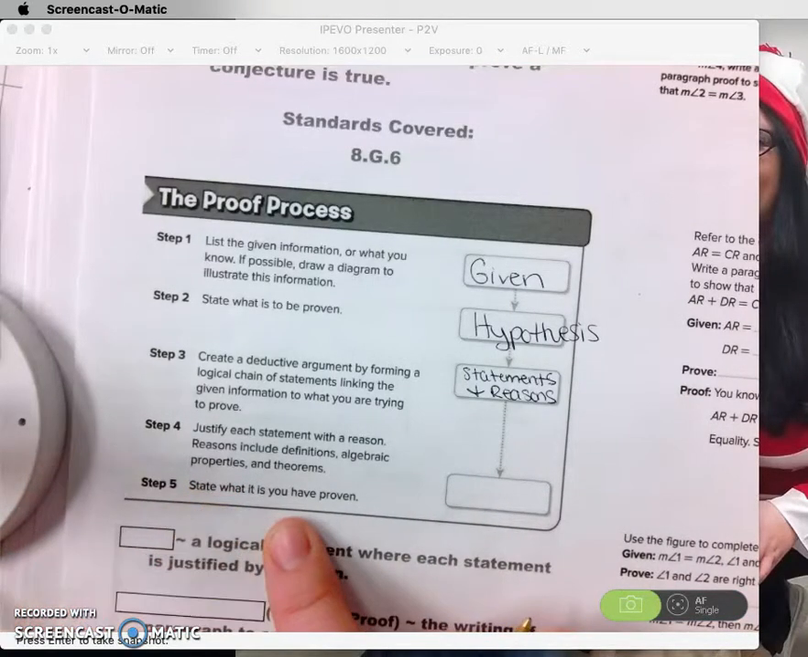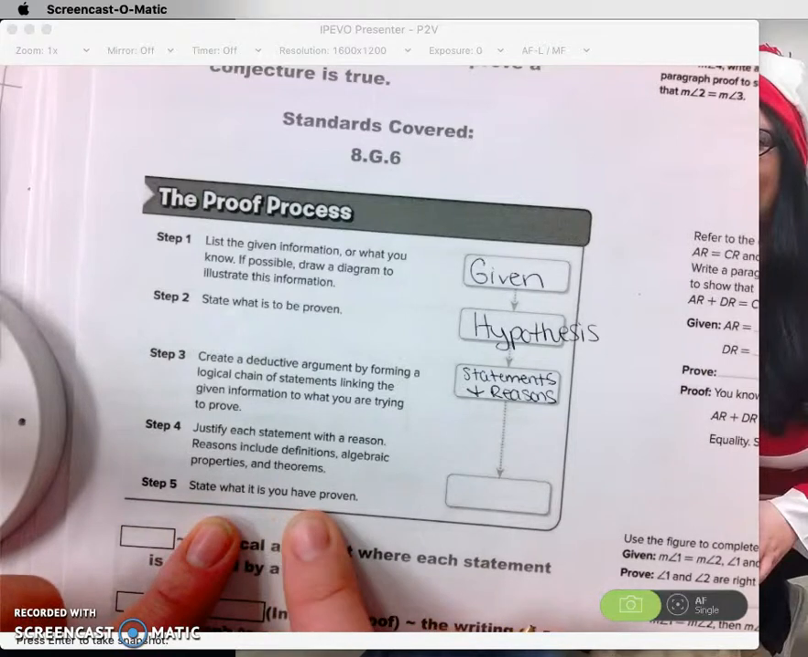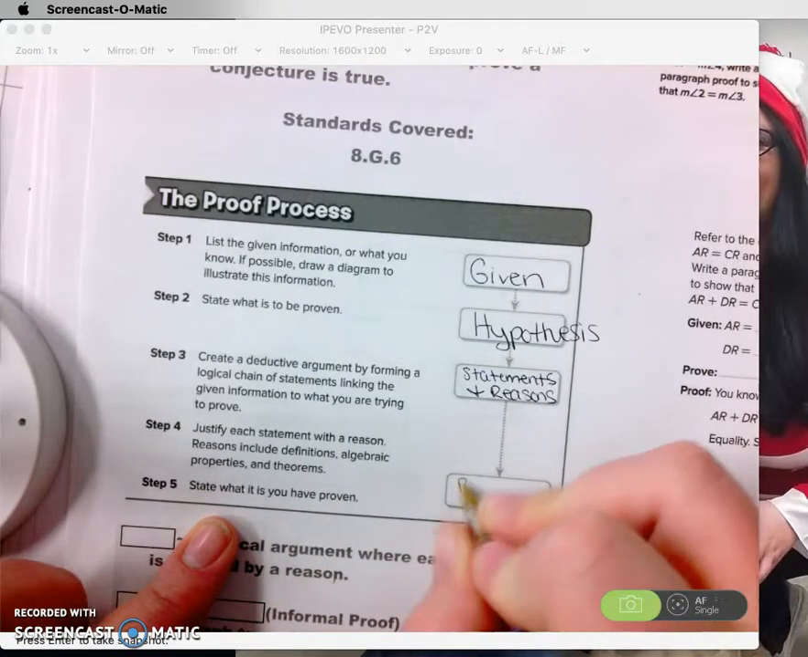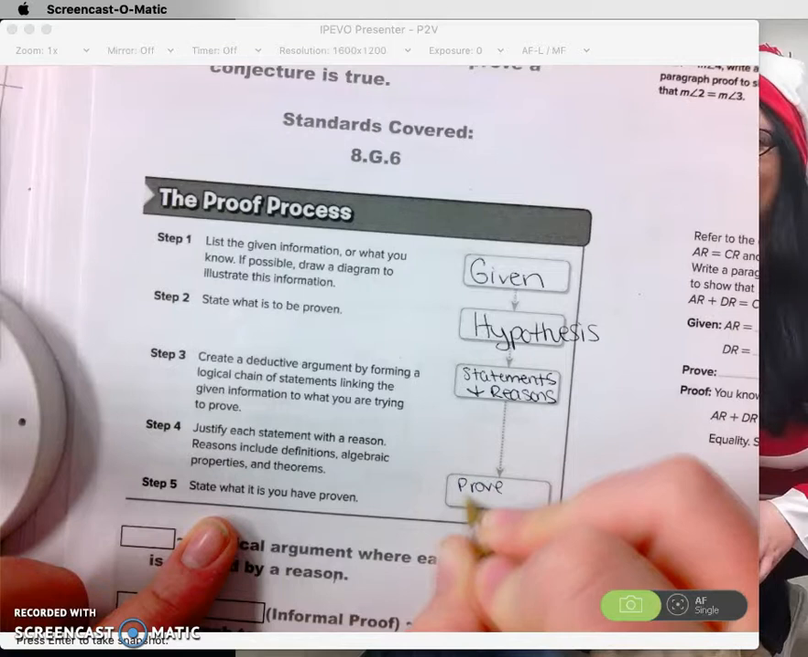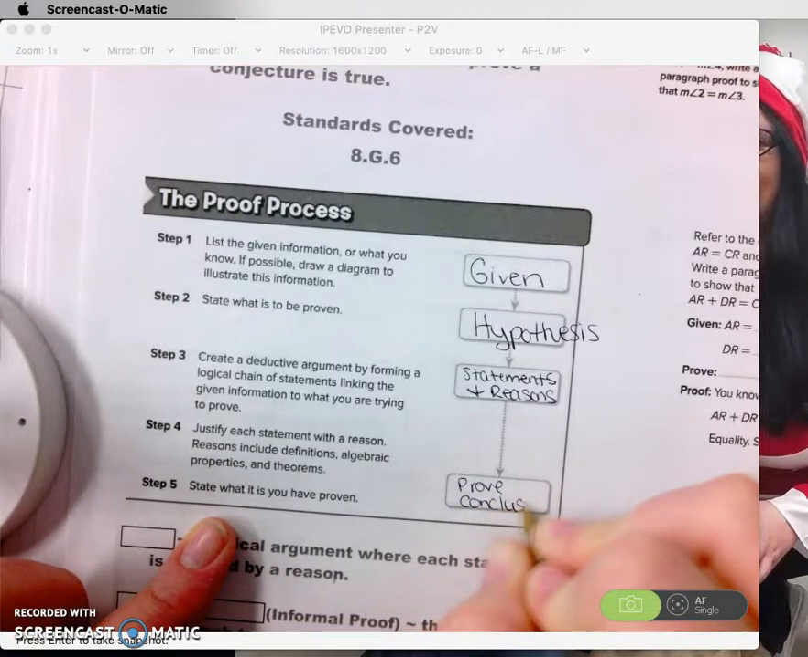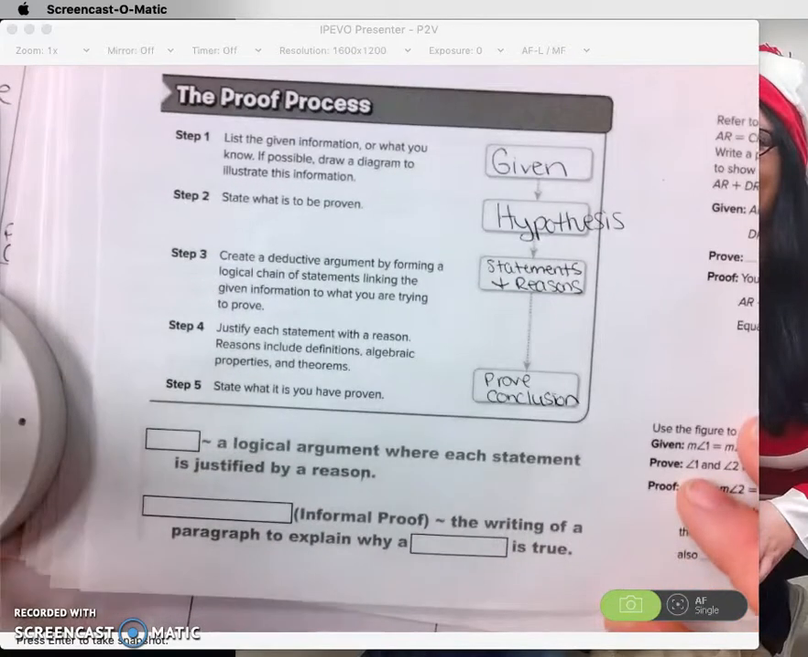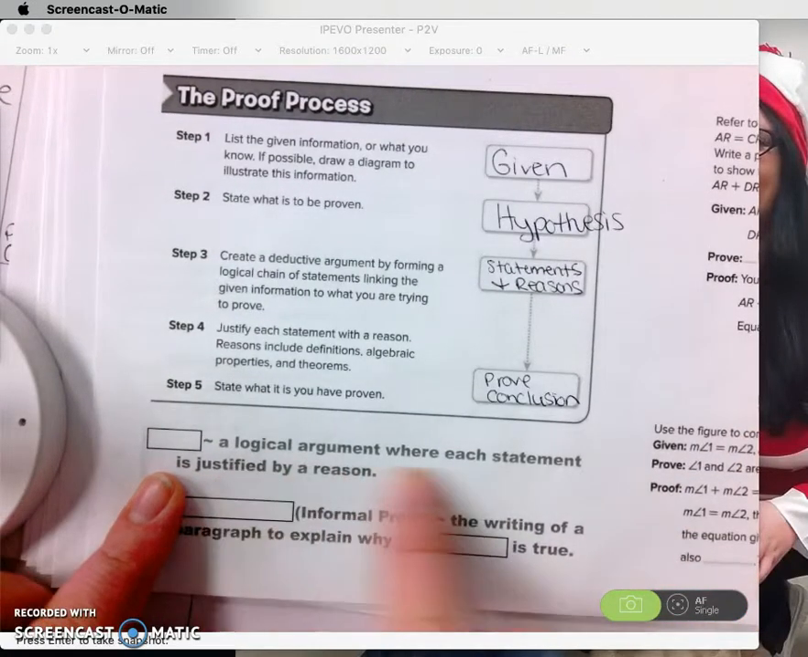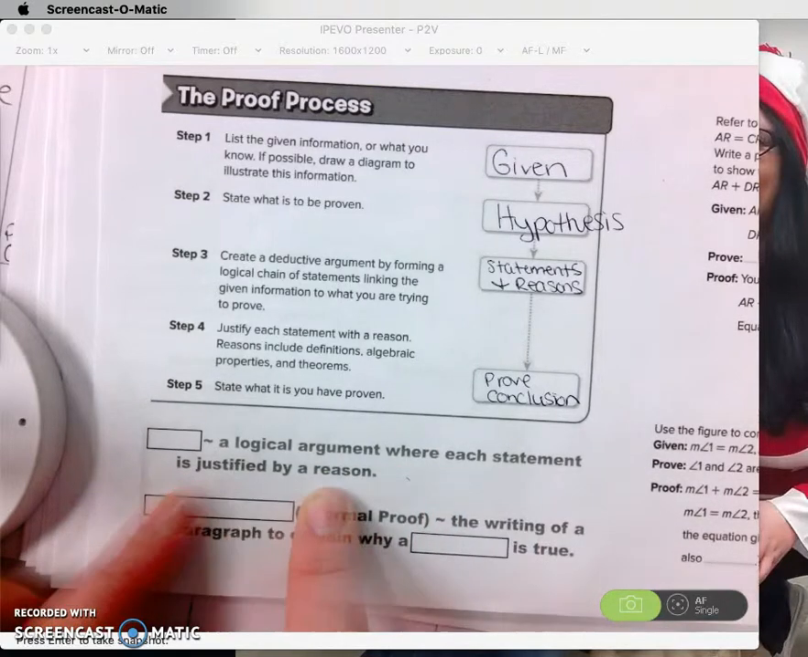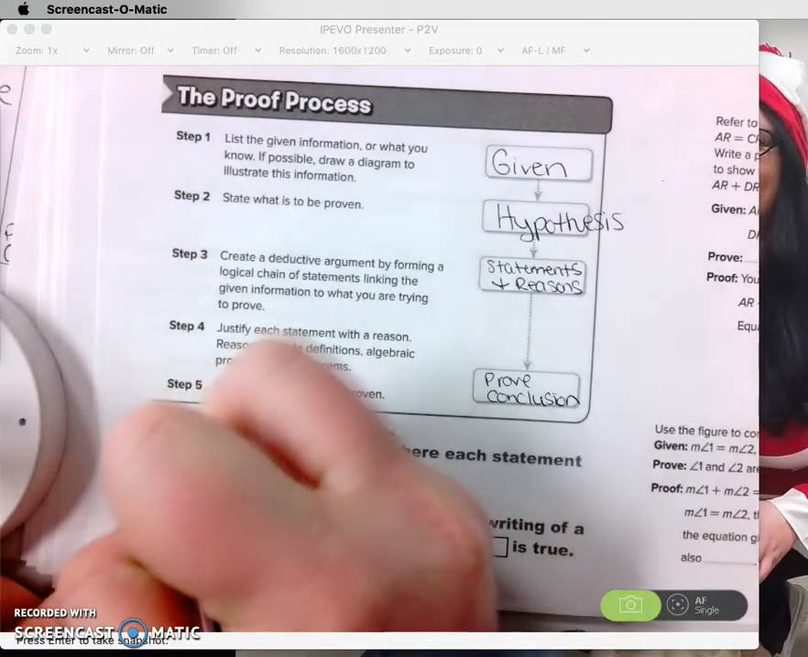State what is proven, or what you have proven. So that's going to be your prove, or your conclusion here. Okay. Next. A logical argument where each statement is justified by a reason, that is your proof.